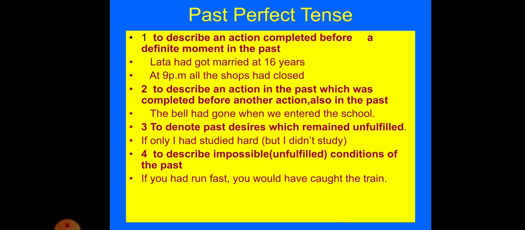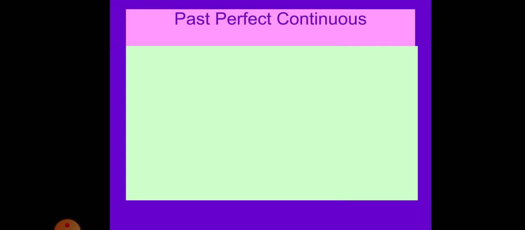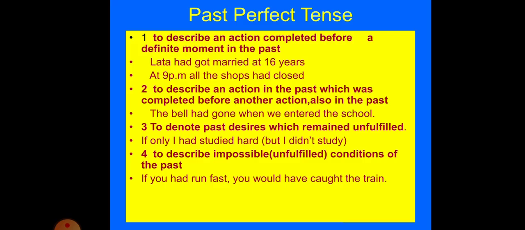Now this rule you have to remember very nicely. Why? Because in this rule you have to see two activities took place in the past, but one activity took place earlier and the other activity took place later. Like the sentence, the bell had gone when we entered the school. Now bell rang earlier and entering of the school was later.